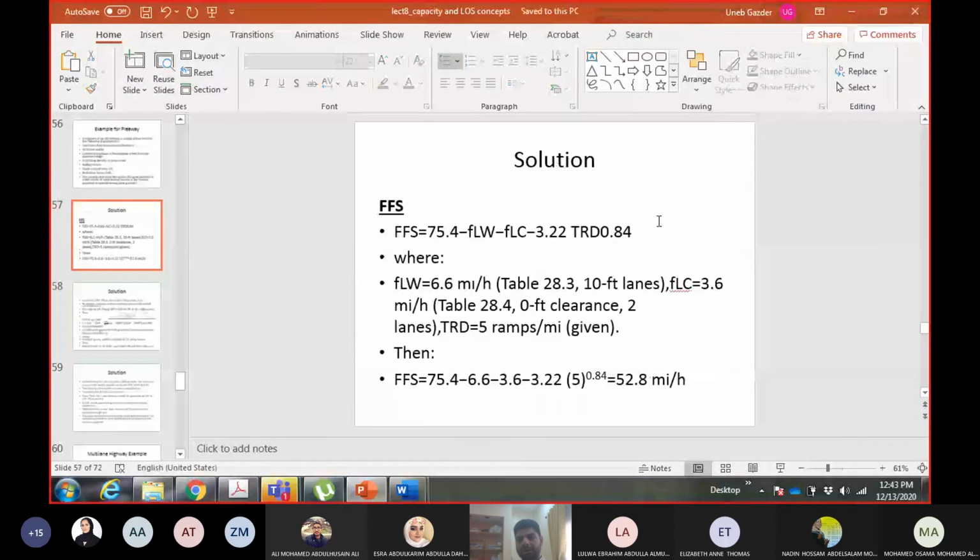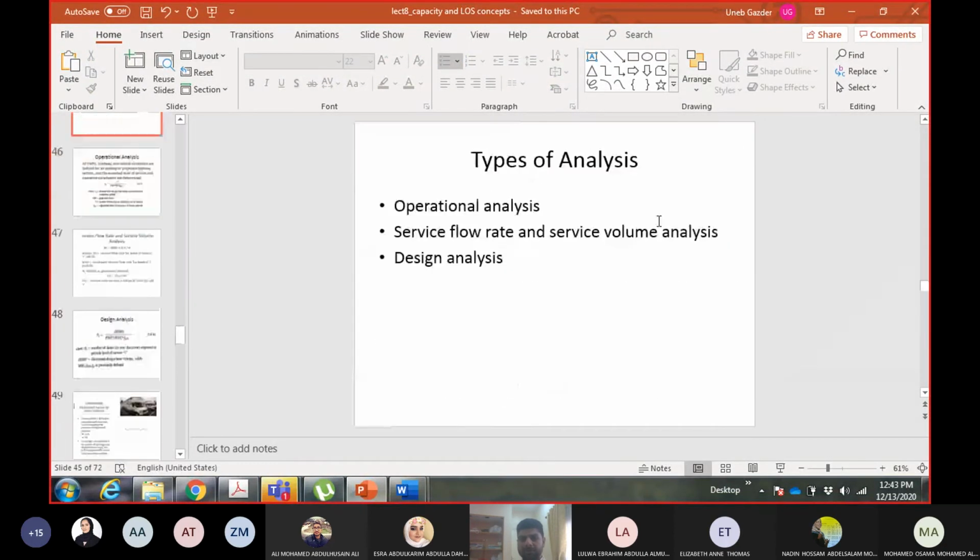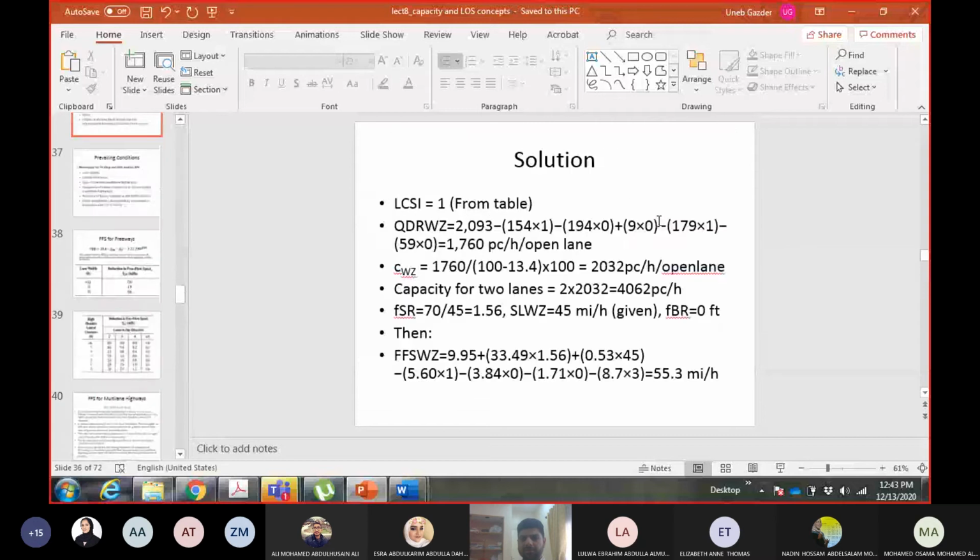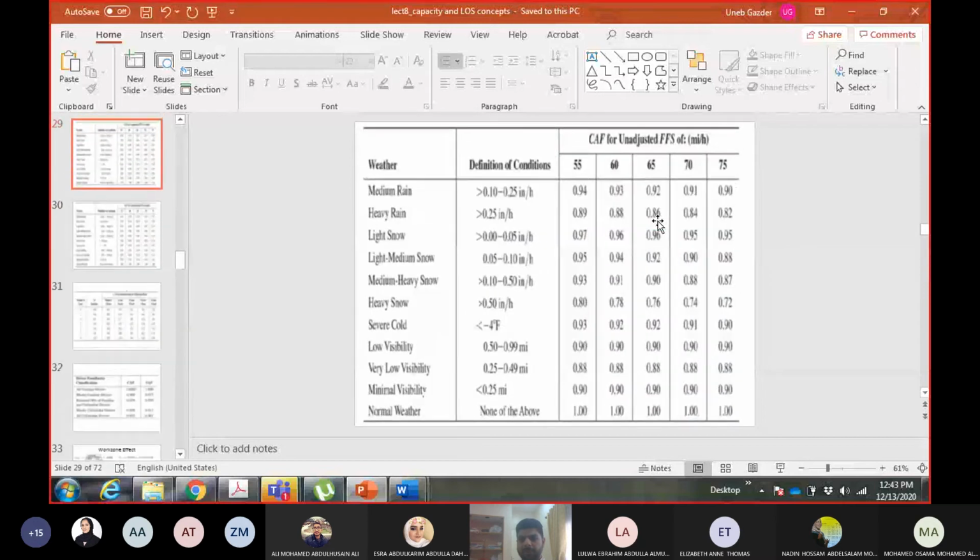Okay, so for weather, the adjustment factors are given in these tables. This is the adjustment factor for capacity. Okay, we have medium rain. We don't need to worry about the value here because they already said in the question it's medium rain. Now this one is according to the speed.